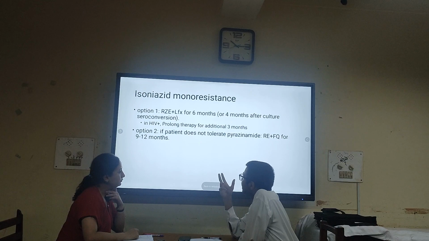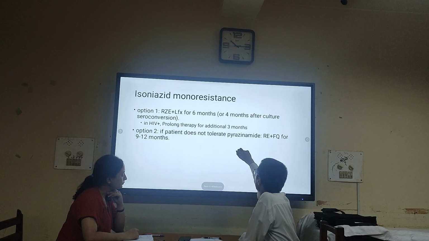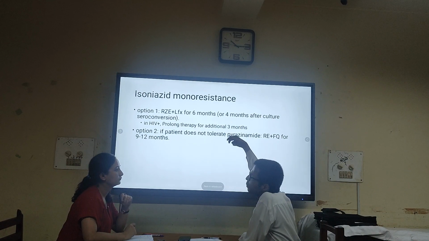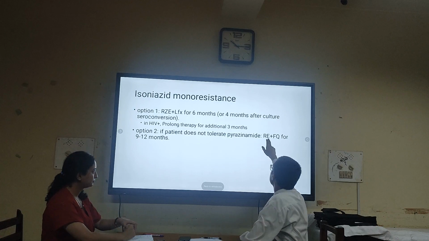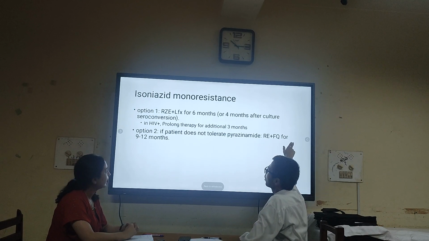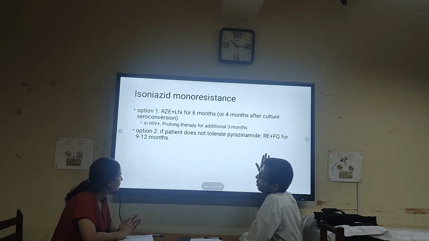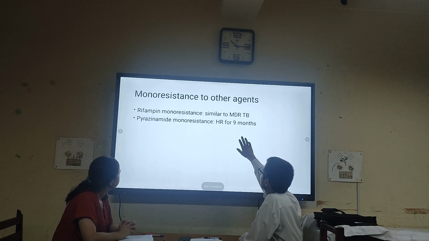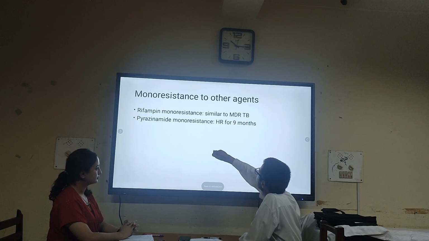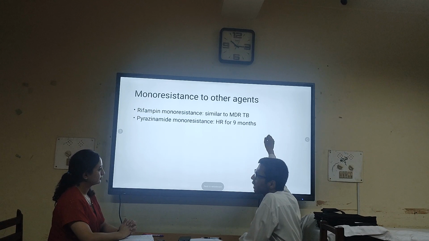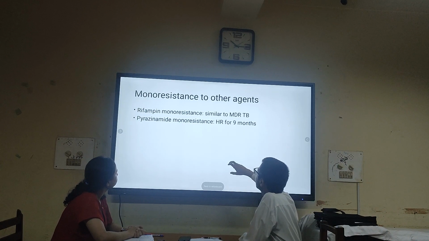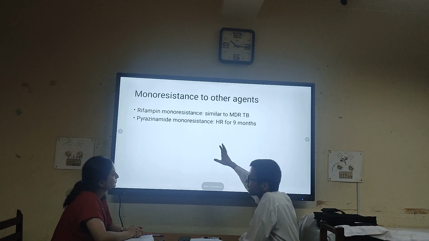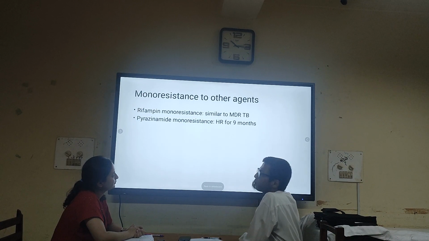And the next option can be that the patient can't tolerate pyrazinamide. If a patient is isoniazid resistant and cannot tolerate pyrazinamide, then you have to eliminate both isoniazid and pyrazinamide. Then you can give rifampicin, ethambutol plus fluoroquinolone for 9 to 12 months. So that is regarding isoniazid monoresistance. Similarly, if it is rifampicin monoresistance, then as I already told, this is managed according to the MDR TB regimen. And if it is pyrazinamide resistance, then remove pyrazinamide and give isoniazid and rifampicin for 9 months.